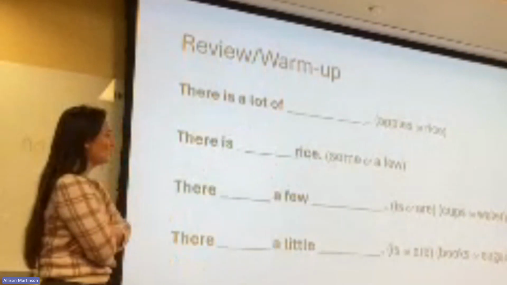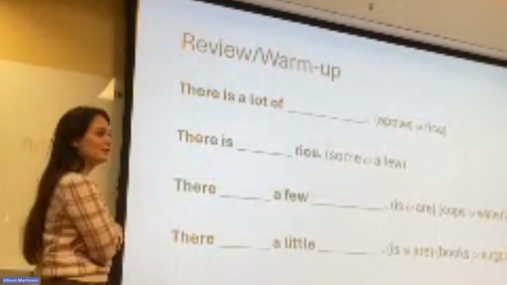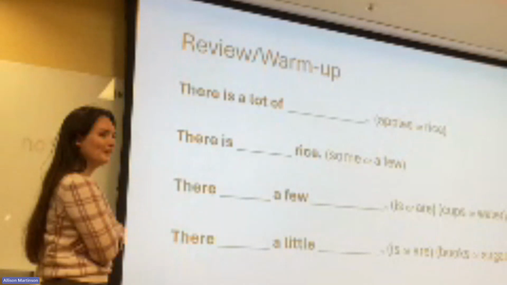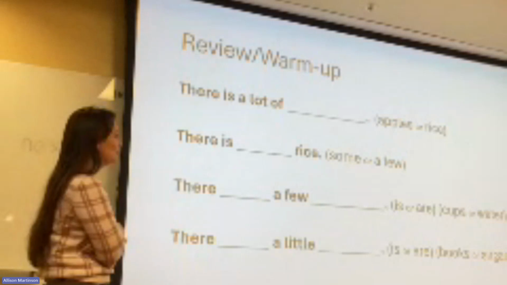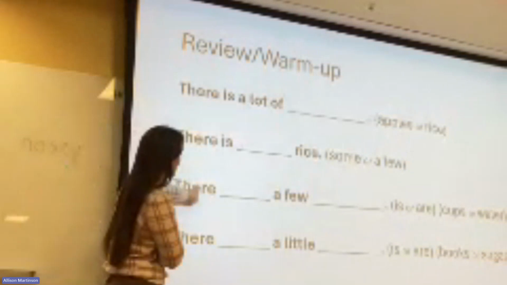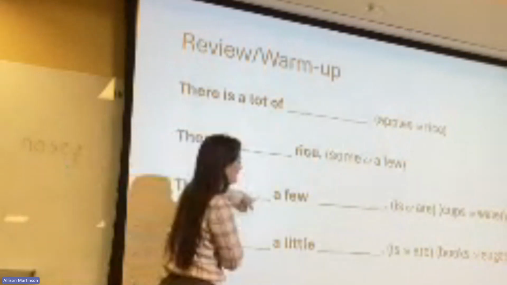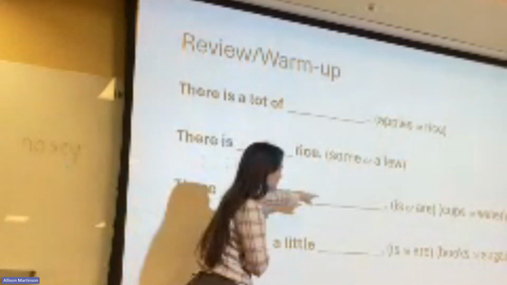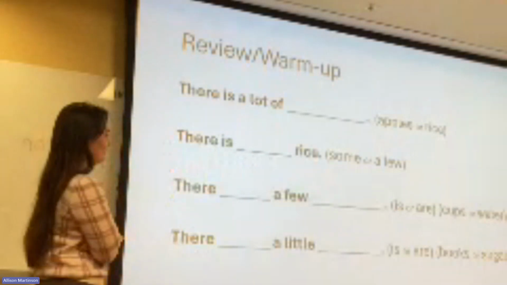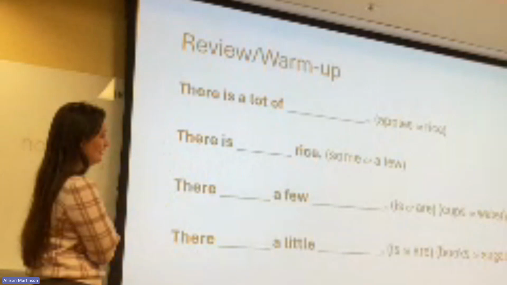There is blank rice. Some. Why? Because singular is not for a few, right? A few goes for plural. What about there blank? Is it is or are a few cups of water? Are. A few cups of water. There is some water.